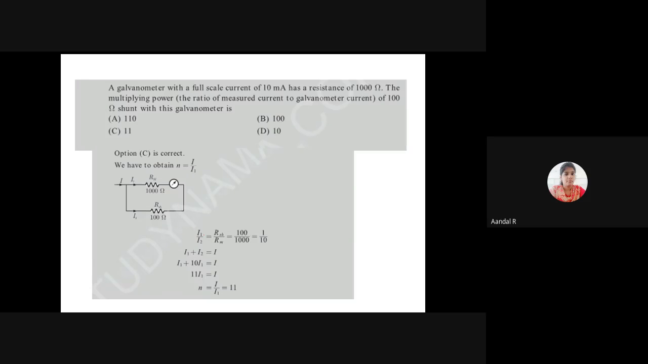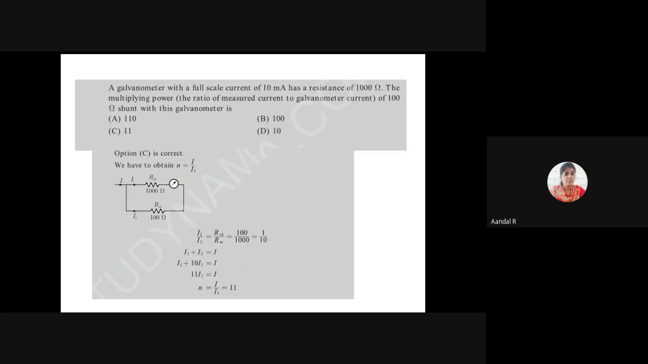Can you understand this, ma? Simple relation. The current flowing through this is I1, current flowing through this is I2. This I1 by I2 is the ratio of 100 divided by 1000, RSH divided by RM. I am substituting this value. I am having the relation of 11.